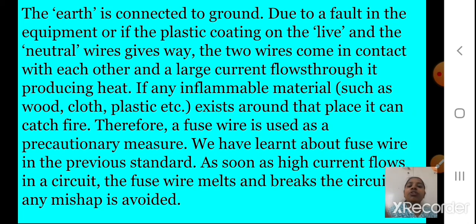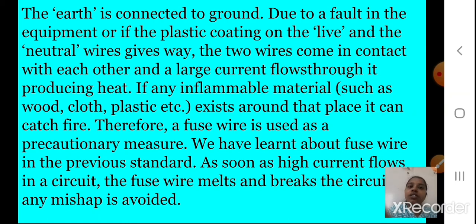So a large amount of current flows if these two wires get attached to each other, because there can be a fault in the plastic coating or in the equipment. If any inflammable material such as wood, cloth, plastic, etc. exists around that place, it can catch fire. Therefore, a fuse wire is used as a precautionary measure.